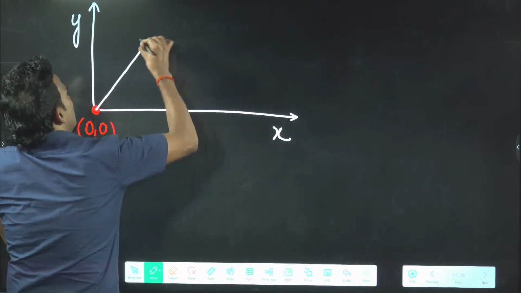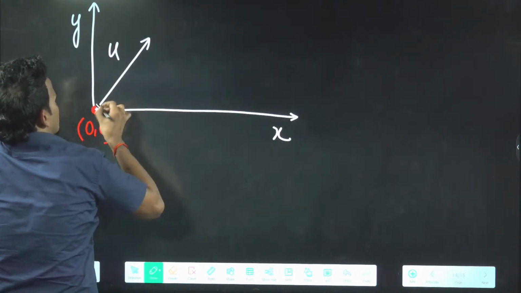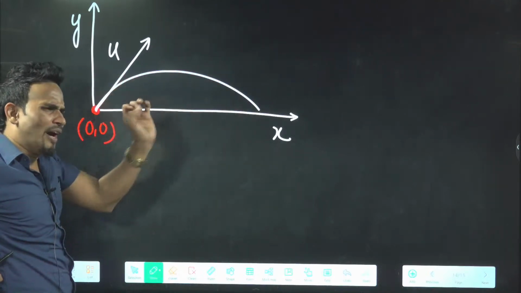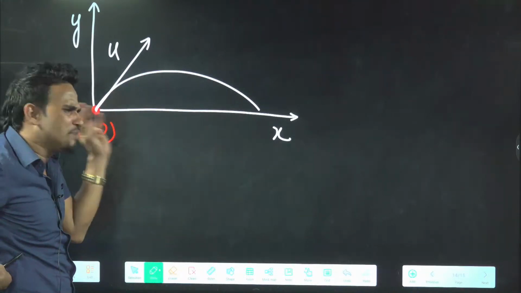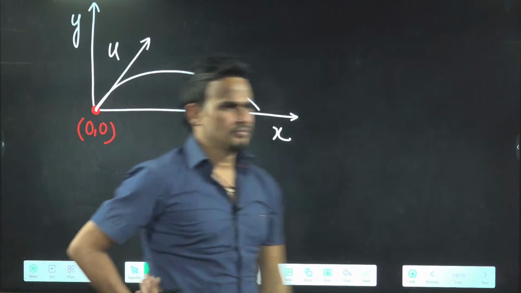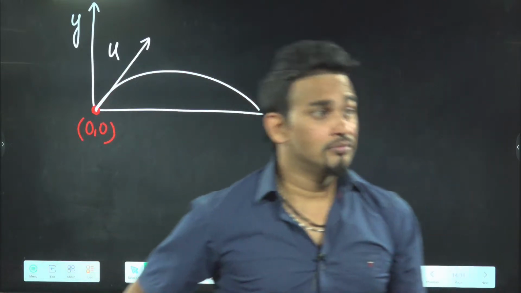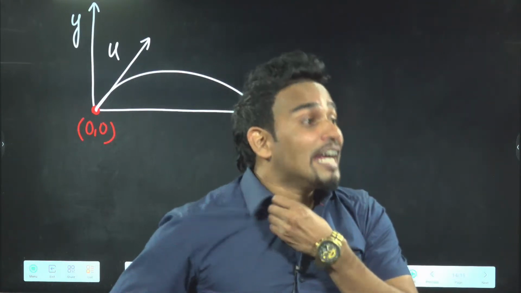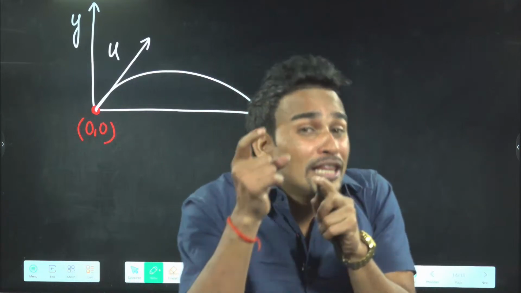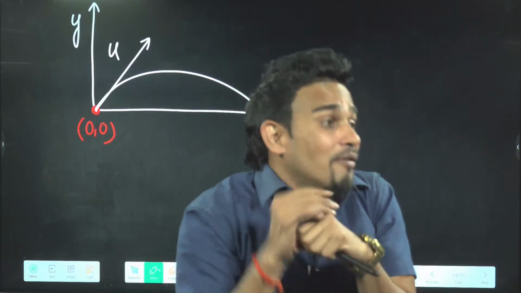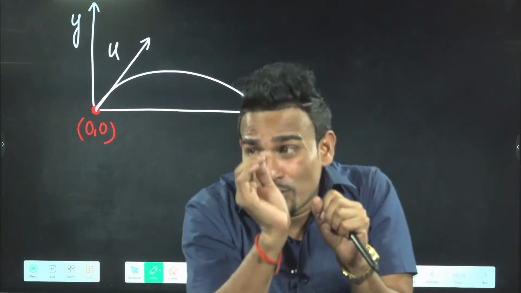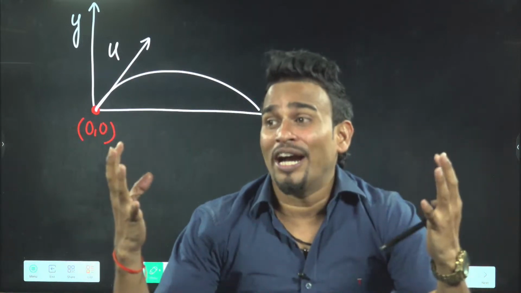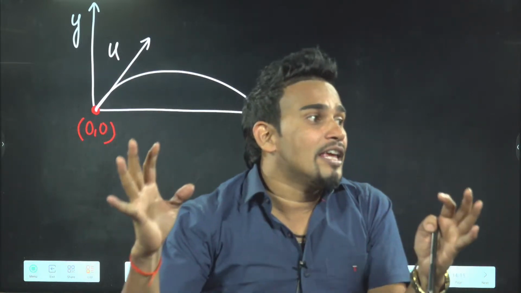We throw the ball with some speed u, and the ball goes like this. Ajay, tell me, how many points is the ball passing while moving in air? Infinite. You can relate all the infinite points with the help of an equation. You said the ball is passing through an infinite number of points. How to relate those points? Those points are related with the equation of trajectory.